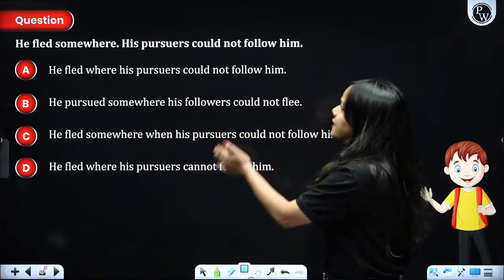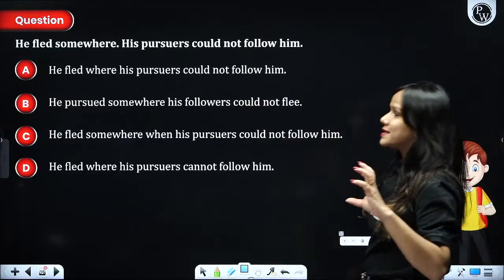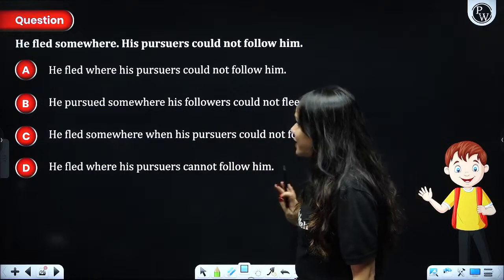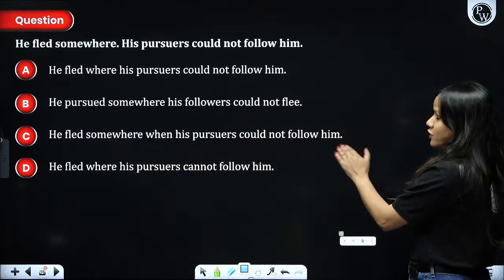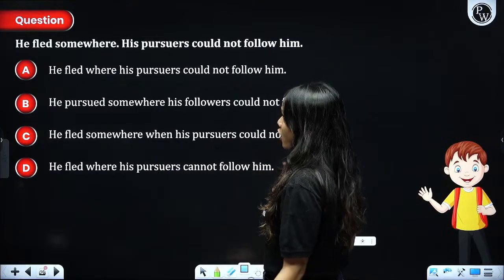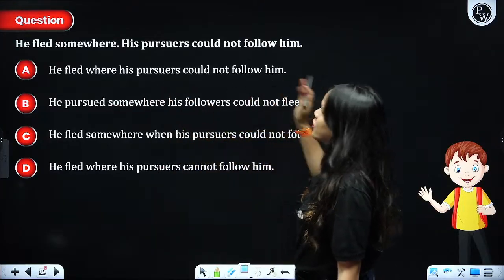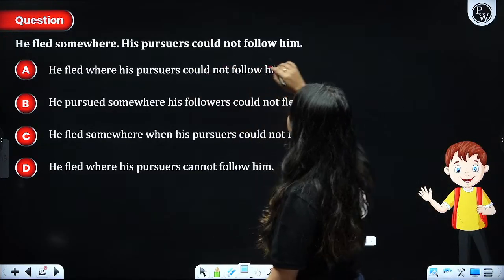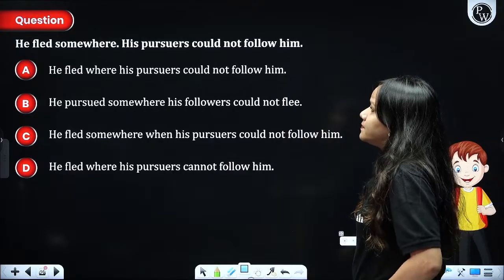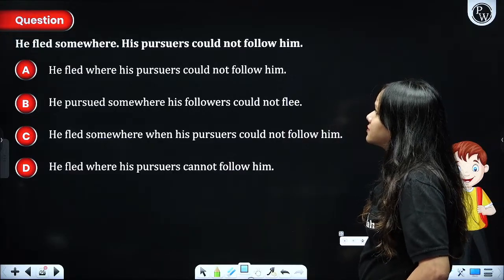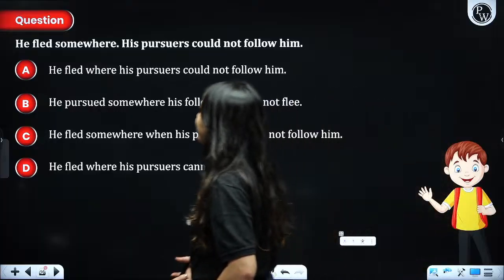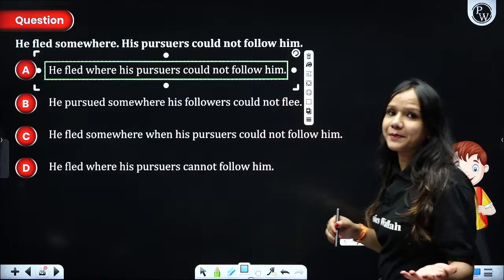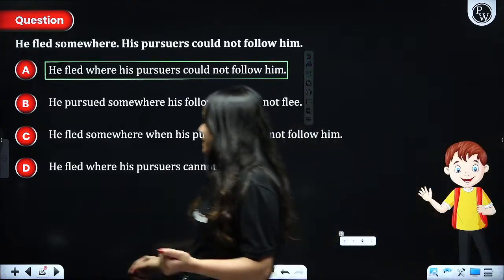He fled somewhere his pursuers could not follow him. So, what's that? He pursued somewhere where his followers could not flee. He fled somewhere when his pursuers could not follow him. He fled where his pursuers cannot follow him. He fled where his pursuers could not follow him. What is the most appropriate answer? Definitely, he fled where his pursuers could not follow him. Absolutely correct. Right, people? Next.